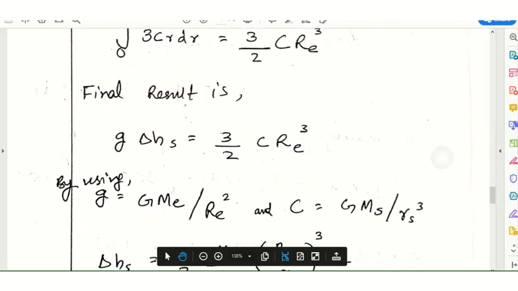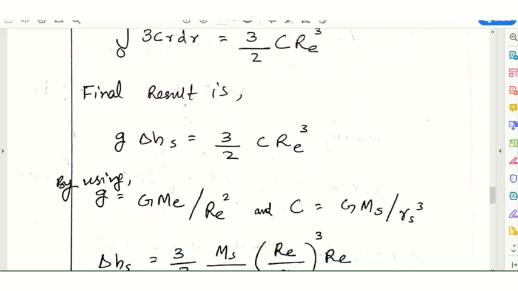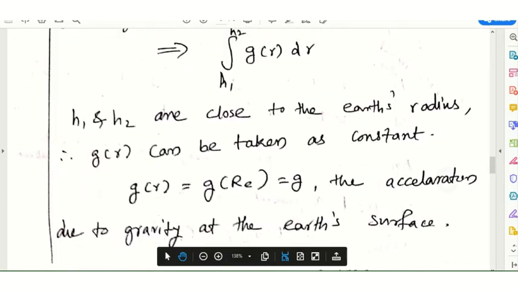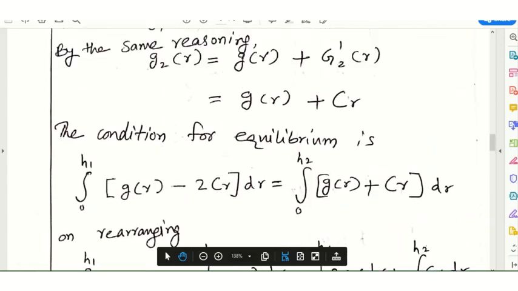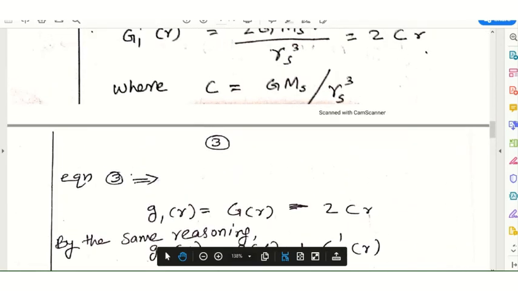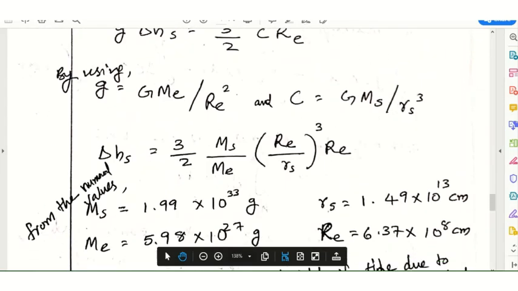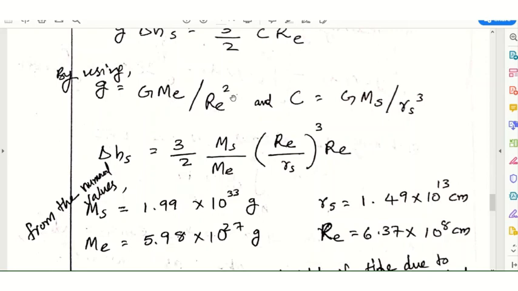Using g equals GME by RE square, and C equal to GMs by RS cube, we put these values in.